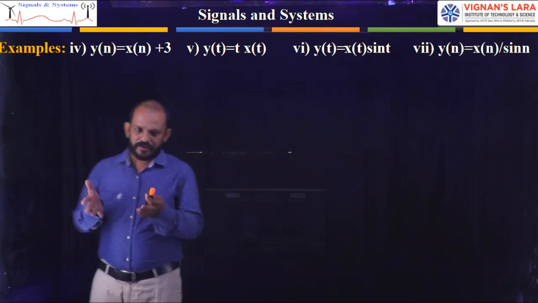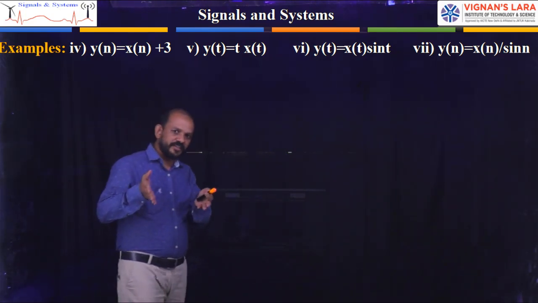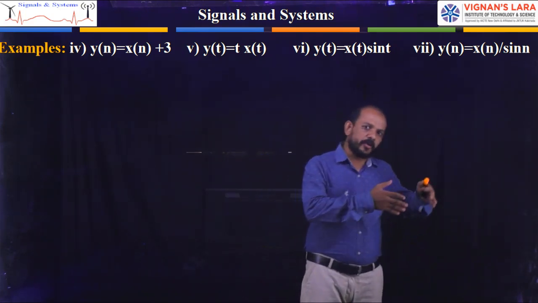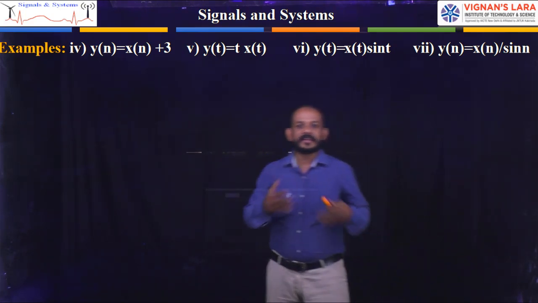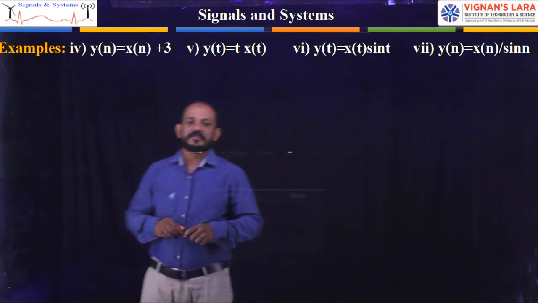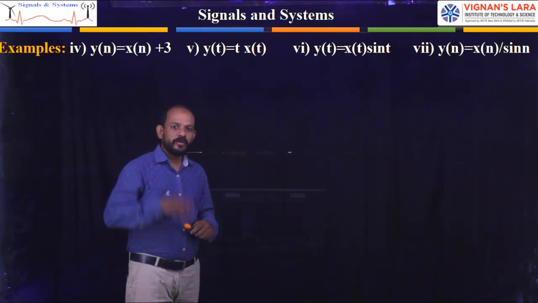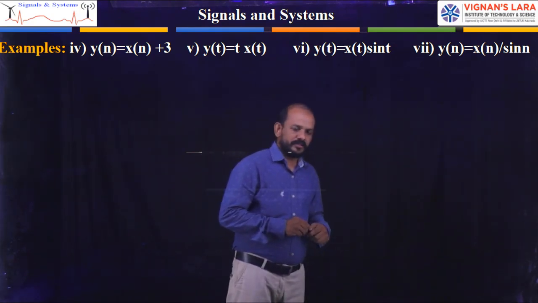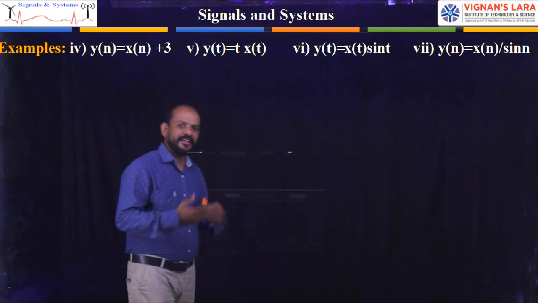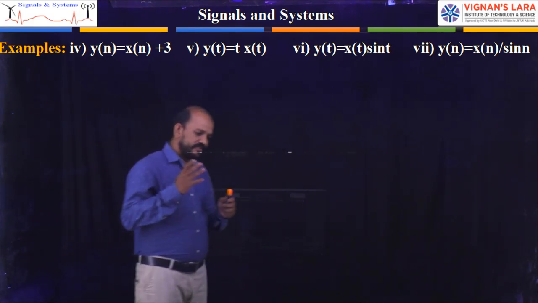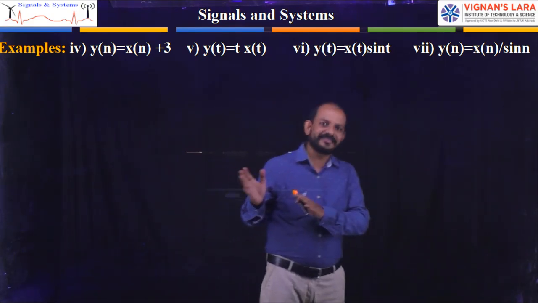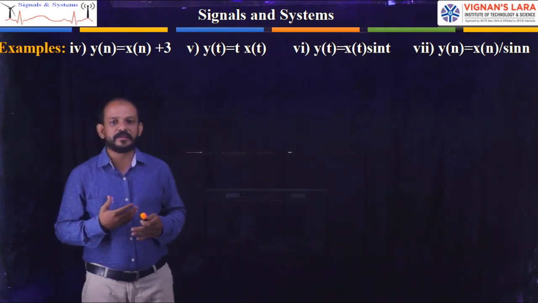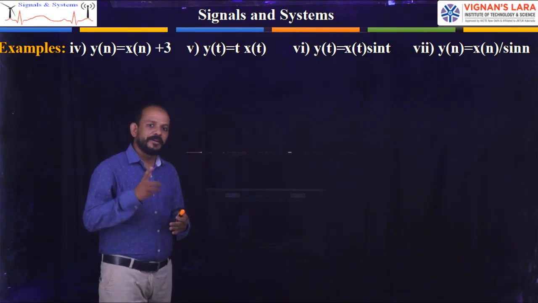If the discrete time input signal is bounded, and the system produces a discrete time output signal which is also bounded, then I can say that the system is BIBO stable. Simple. There is no need to explain the discrete case once again. Replace the continuous time variable t with the discrete time variable n.